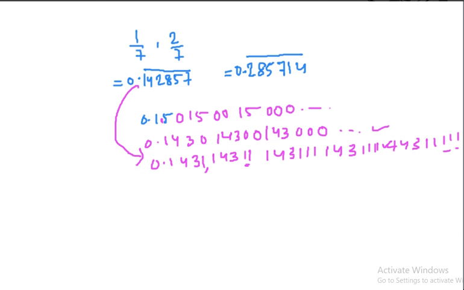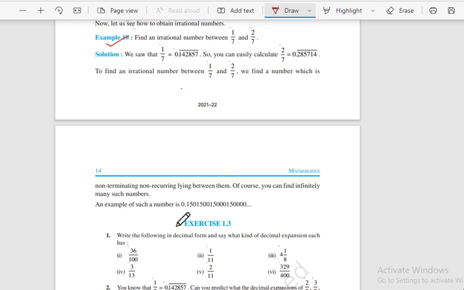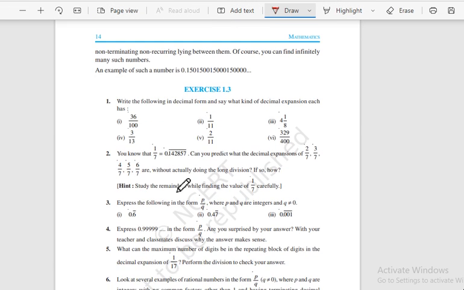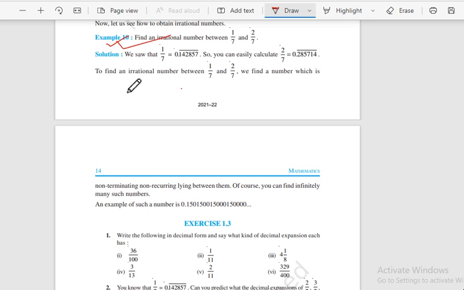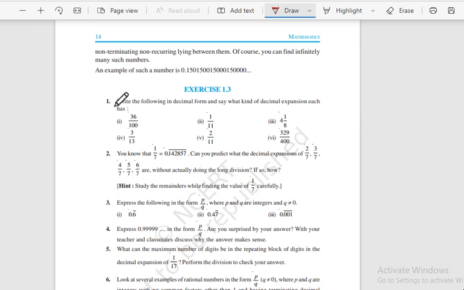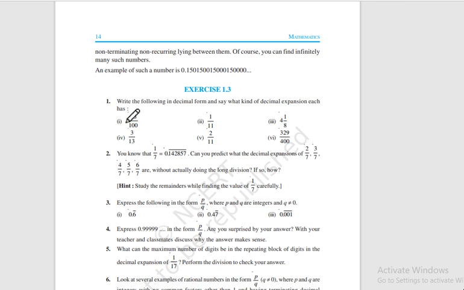Now let us do some exercise. This example is done. Exercise number 1: write the following in decimal form and say what kind of decimal expansion each has. So you have to expand this. This will be just like 0.36, you know this, and you can do all these divisions, isn't it? So find the divisions, and write whether it is terminating or not.